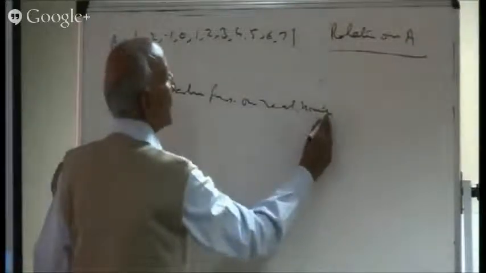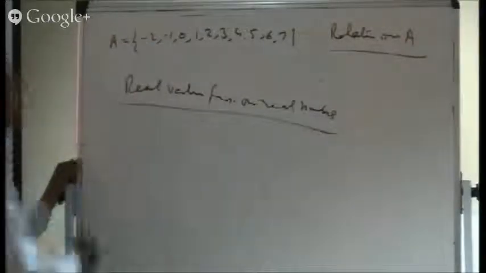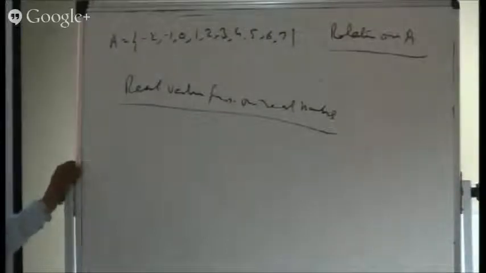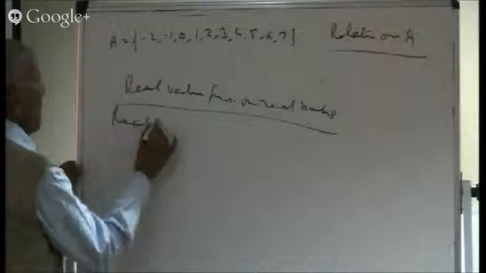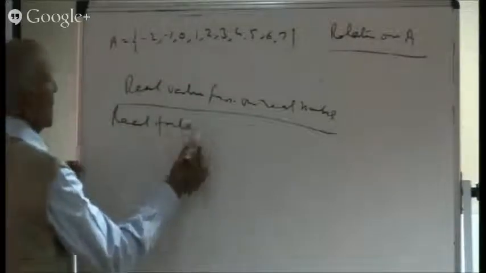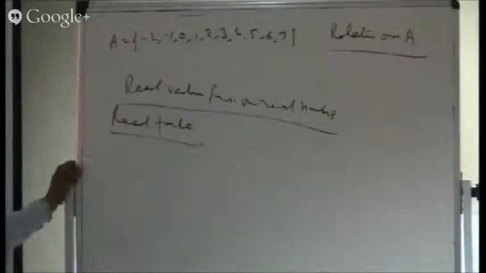The full name is the real valued function on real numbers, or sometimes we simply say real function. By real function we mean we are starting from real numbers and ending with real numbers. These types of functions are known as real valued functions.